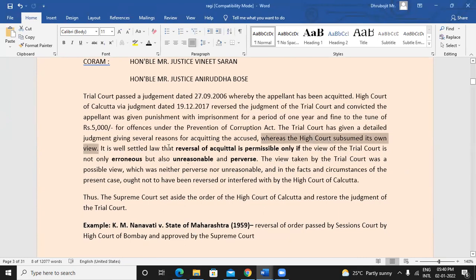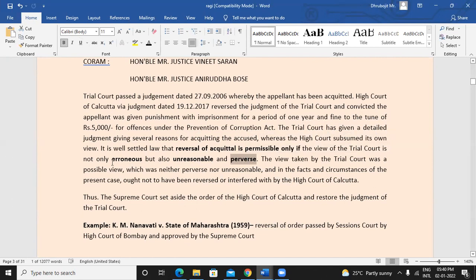So it is well settled that reversal of acquittal is permitted. It's not like we cannot reverse it. Reversal is permitted, but there has to be some valid enough reasons. Like if the decision was erroneous, it was unreasonable, it was perverse, in such cases it can be allowed, but not like in every single case.